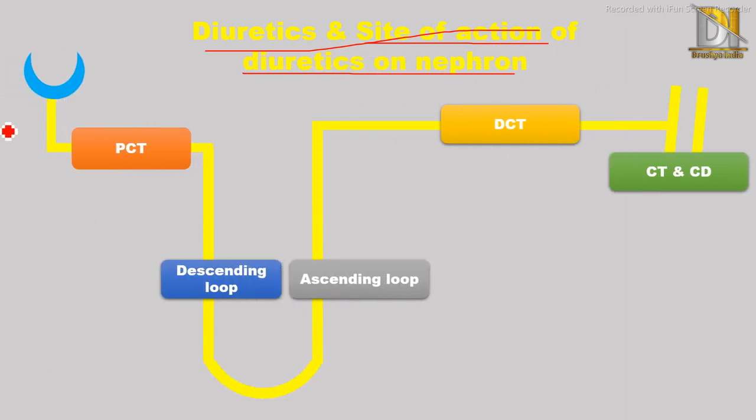So this is the structure of the nephron. The blue color indicates Bowman's capsule, which contains afferent and efferent arterioles. Next come the PCT, then the descending loop, then the ascending loop, then the distal convoluted tubule, and CT and CD, that is the collecting tubule and collecting duct.